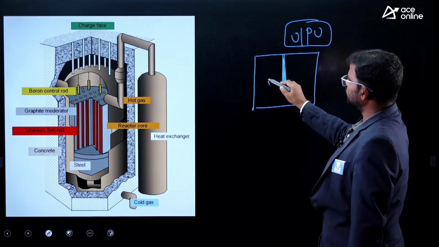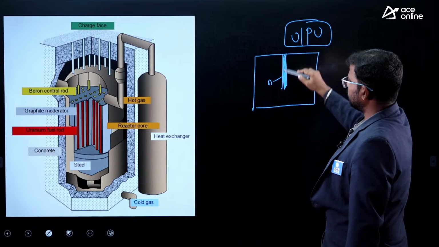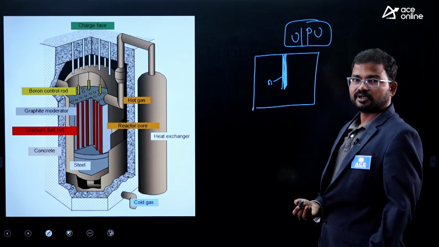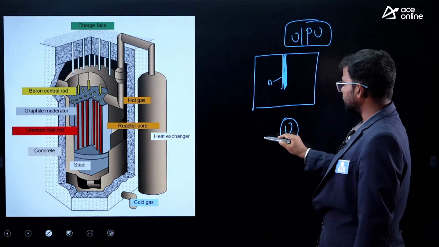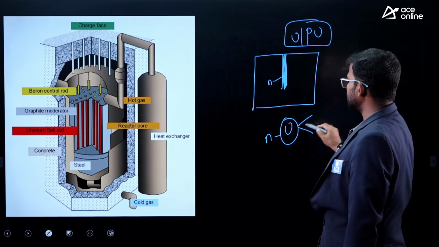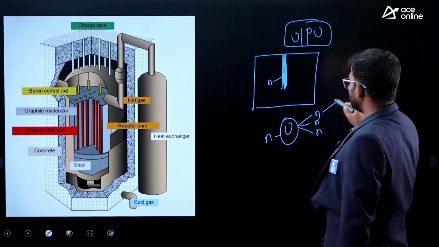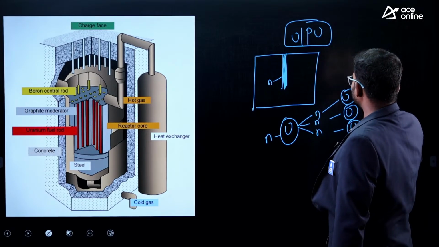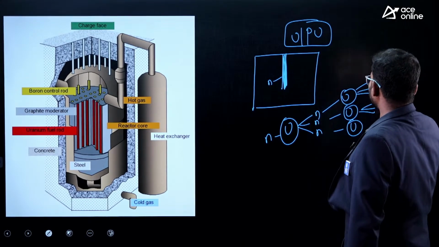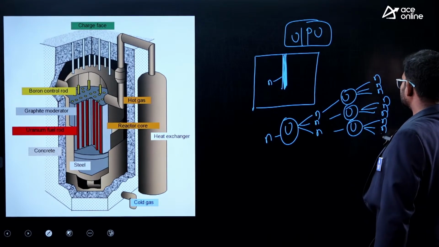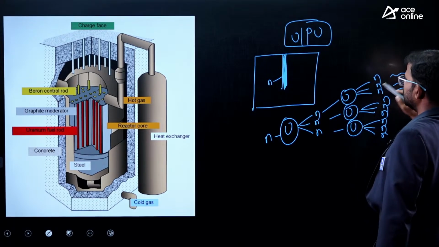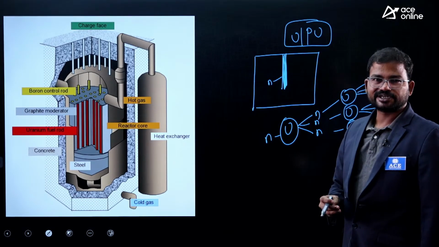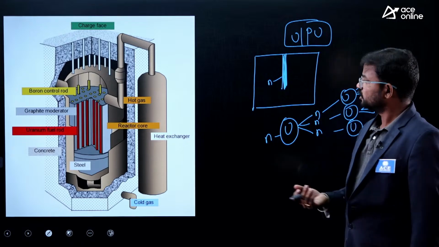Next, when a neutron bombards these fuel rods, actually in these fuel rods we have a numerous number of atoms. Let's consider one uranium atom. When it is bombarded with one neutron, what do we get? 3 neutrons, right? Again each neutron can target another uranium atom, and you get multiple neutrons. This reaction will continue until the fuel rod is completely converted into energy.